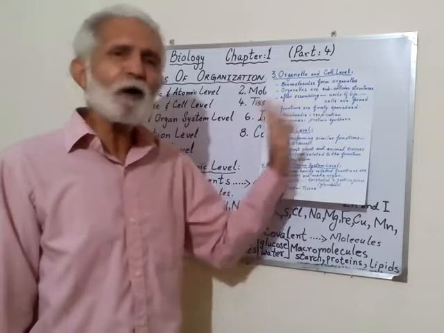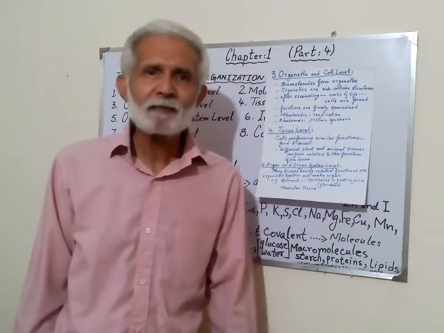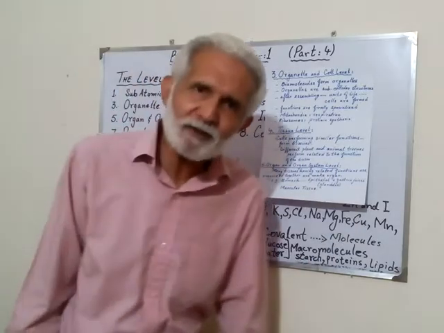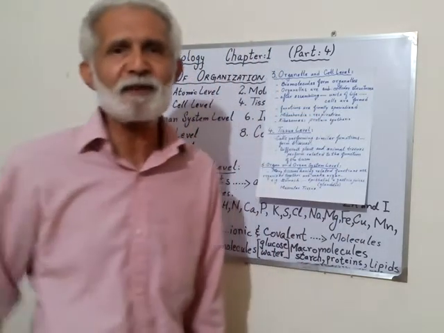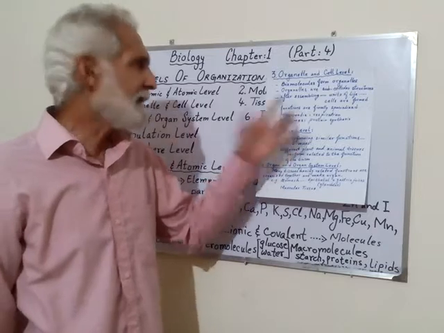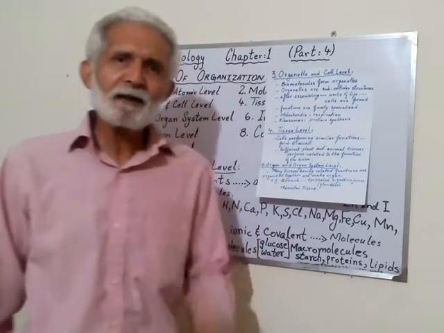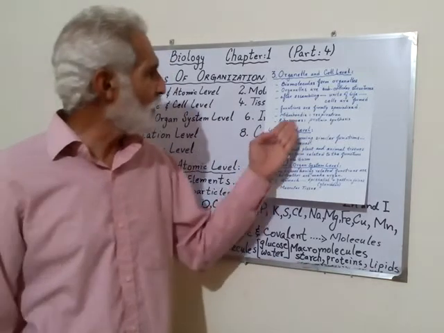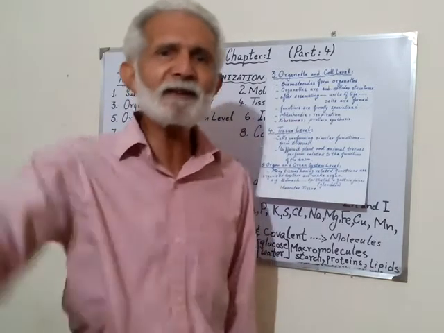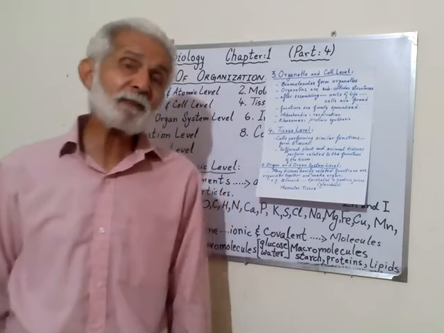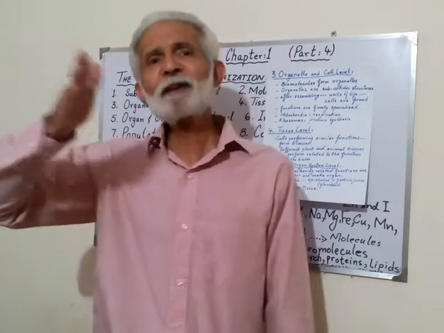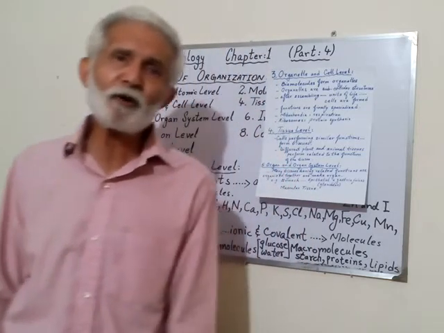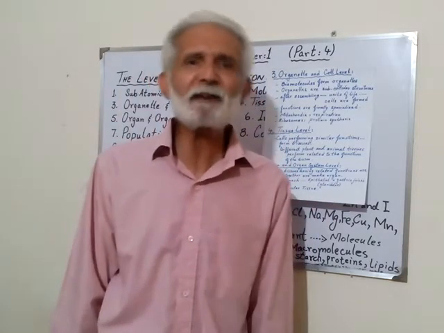They perform special functions. When cells are formed, special functions become specialized in those cells. What are specialized functions? When we study the cell in detail, I am just giving you an example. Mitochondria and ribosomes are present in every cell. Ribosomes are protein manufacturing factories, and mitochondria deal with cellular respiration.